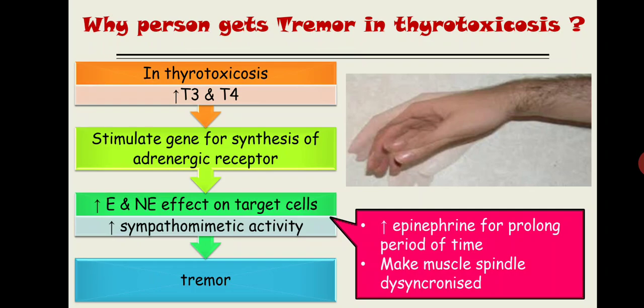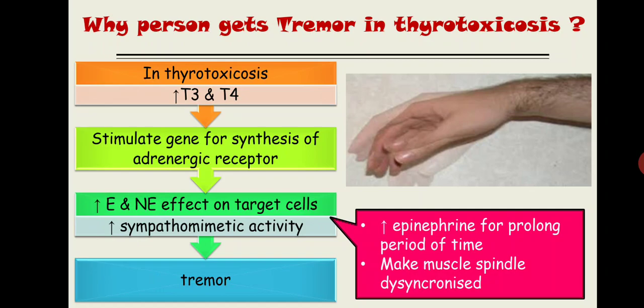There are epinephrine receptors present over the muscle spindle. As happens in thyrotoxicosis, with more epinephrine attached to the muscle spindle, and by increasing epinephrine action or sympathomimetic action, the muscle spindle becomes desynchronized. Got it? And this will ultimately lead to tremor.